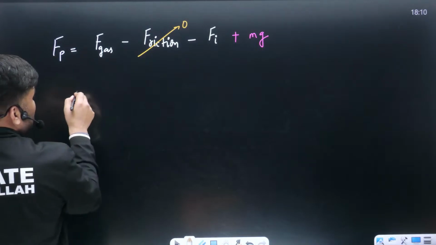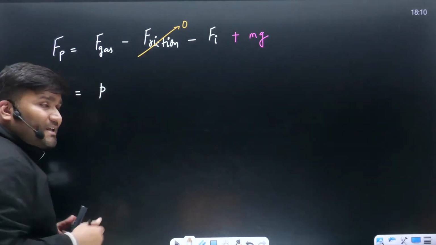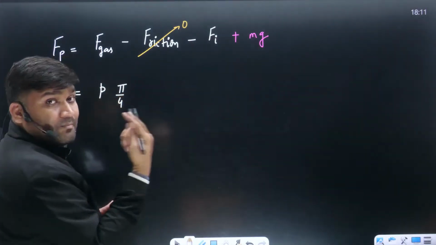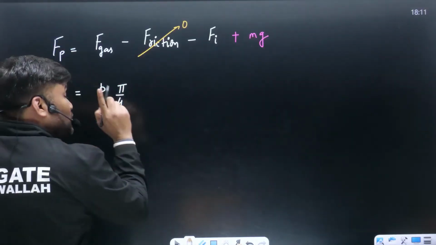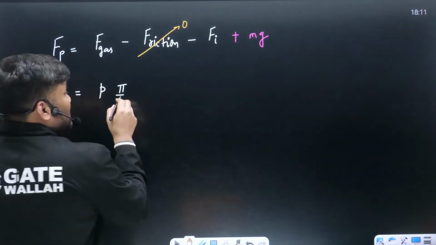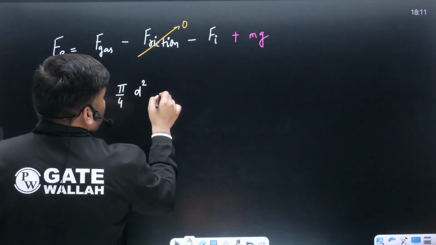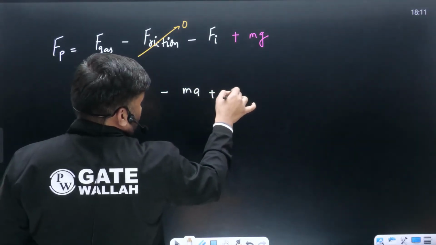How much is the gaseous force? Gaseous force is going to be pressure multiplied by the area. How much is the area? pi by 4 d square. How much is the diameter? The piston diameter they have given is 30.5 centimeter. Don't forget to convert this into meter. Minus inertia force is ma plus mg.